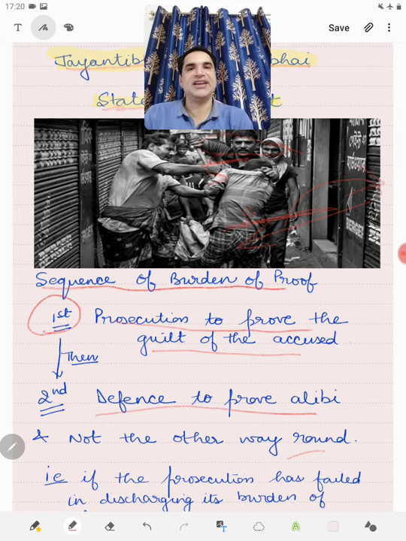That is, if the prosecution has not proved the case beyond any reasonable doubt, and the accused takes the plea of alibi and he is not able to prove that he was at some other place, then also the person will not be held guilty.